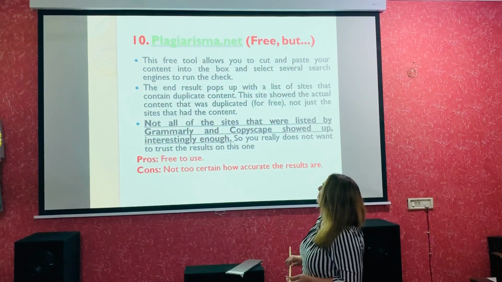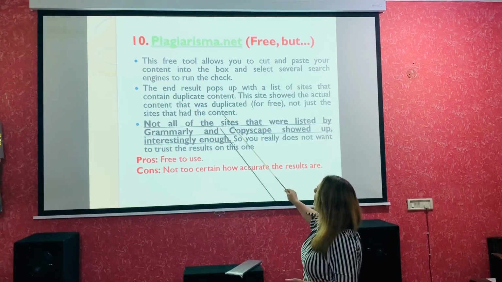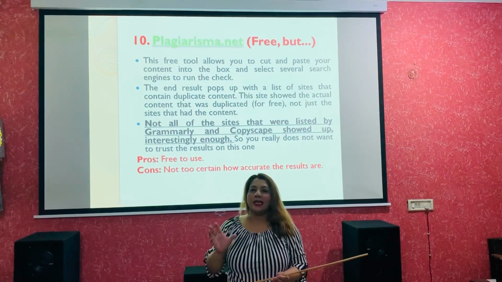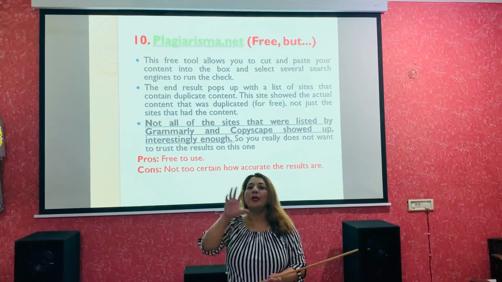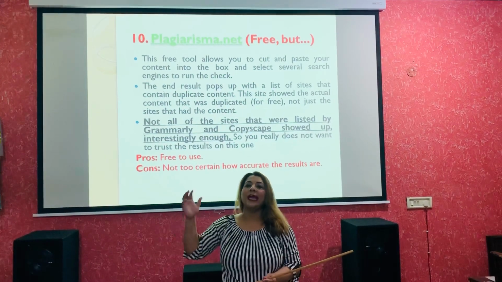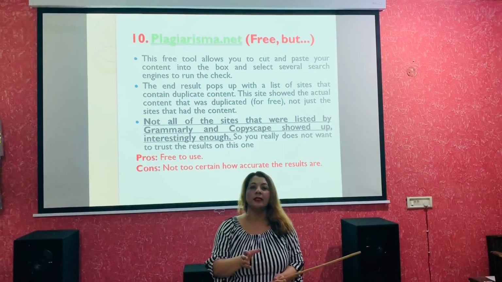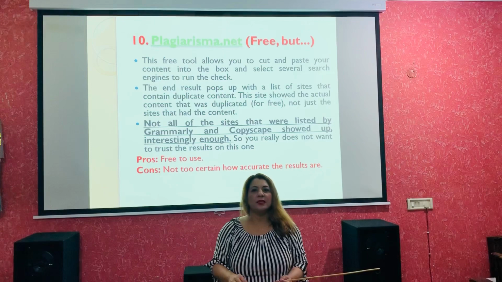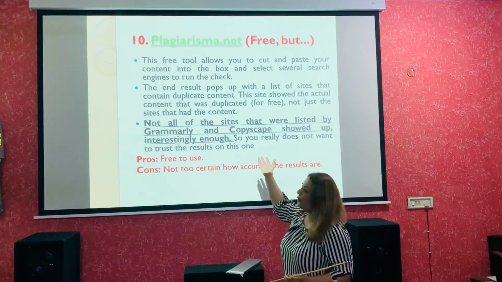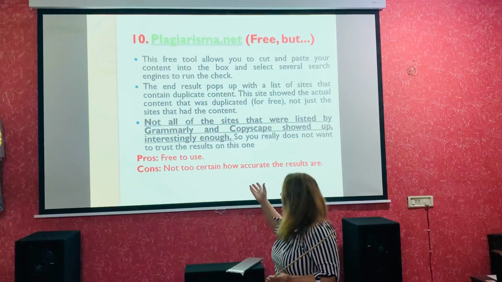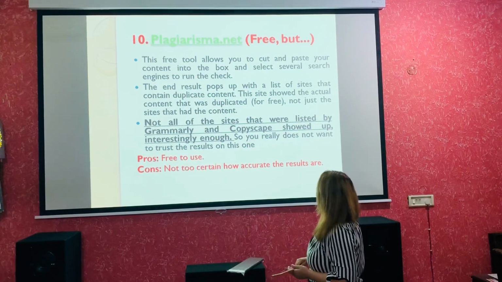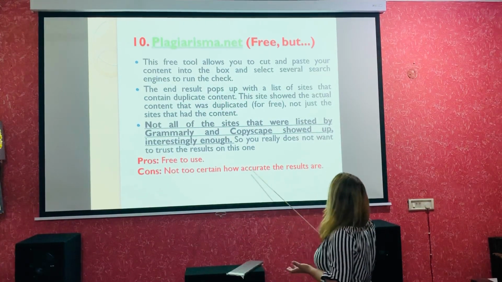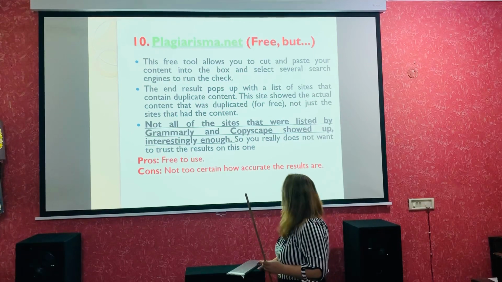Next is plagiarism.net. This is free. Again, this is very simple to use, but after the analysis it will let you know about the copied content, but it will not tell you from which sites you have copied the content, so you will not get the complete information. Otherwise, if you want to check the plagiarism of a few documents, then you can avail of this free software for checking your content. And again, you will not be certain how accurate the results are. So accuracy is also in dilemma.